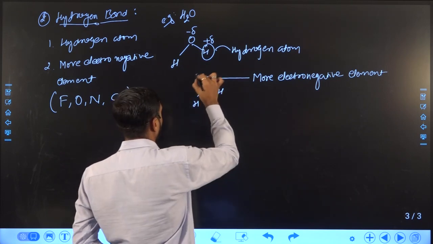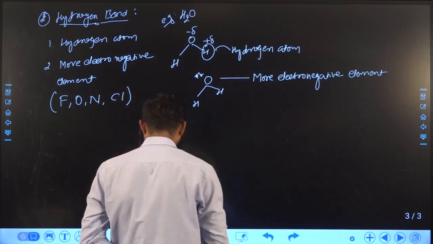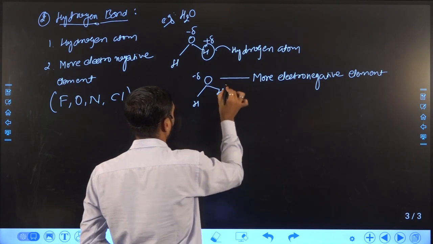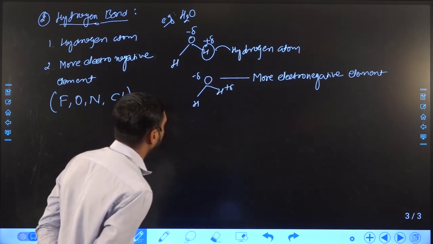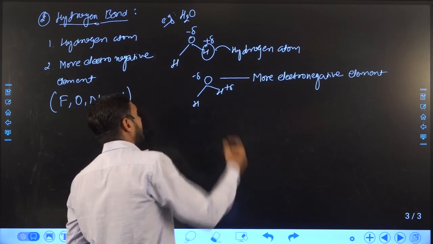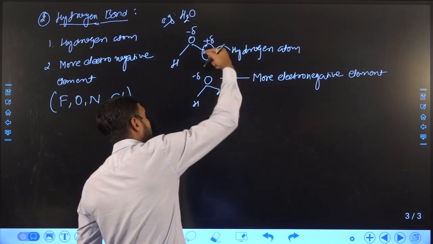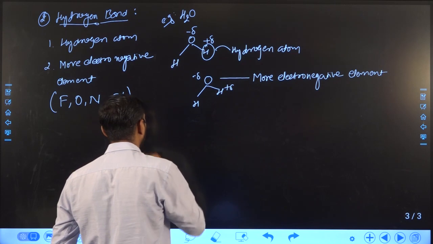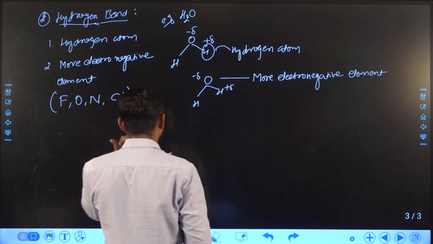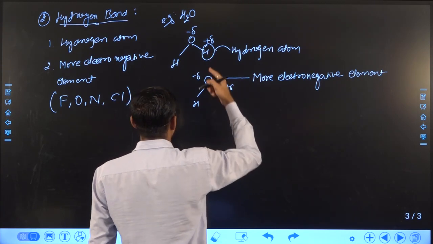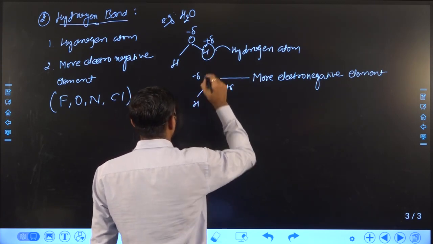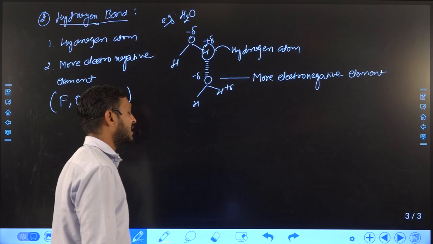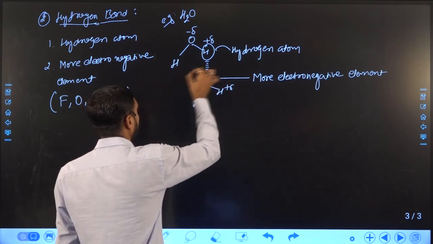Similarly here the same phenomenon will occur. Partially negative charge will occur on the oxygen atom and partially positive charge will lie on the hydrogen atom. So here the difference in charge will occur, and the attraction will occur between positive charge and negative charge. Here the positively charged one is the hydrogen atom and the negatively charged one is the oxygen atom. So in this case the attraction is shown, but this type of specific attraction is known as hydrogen bond.